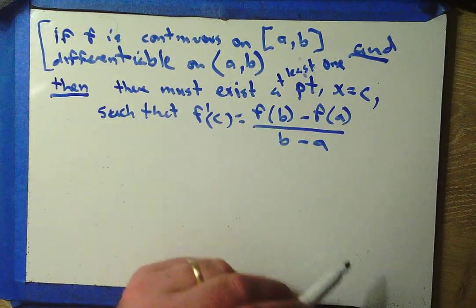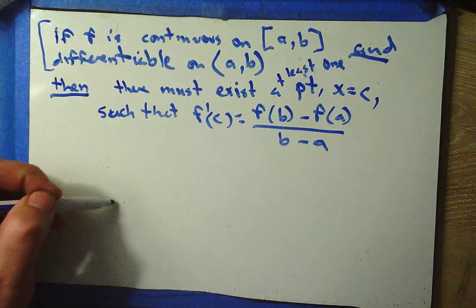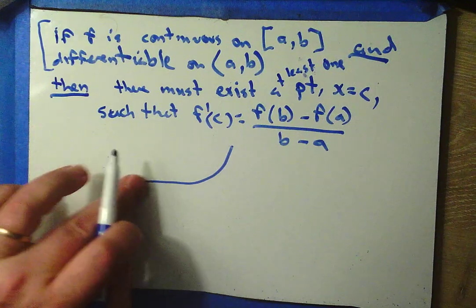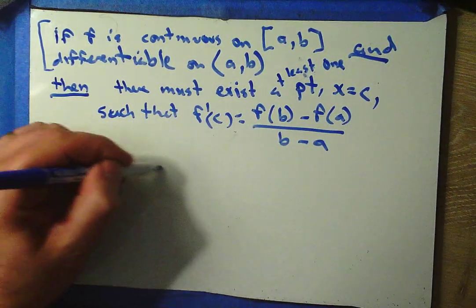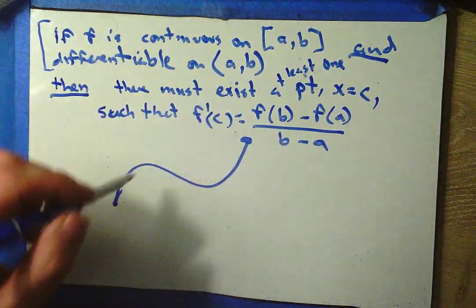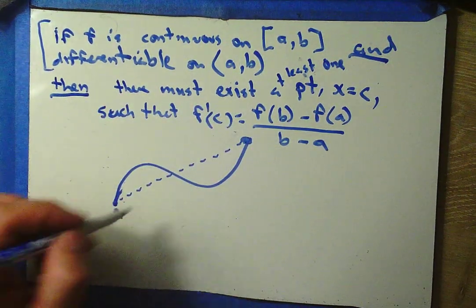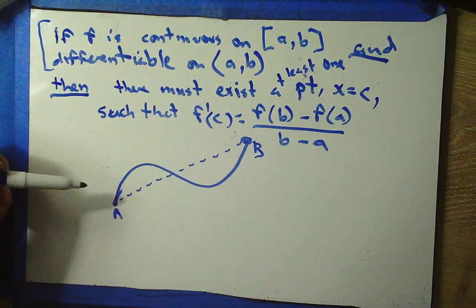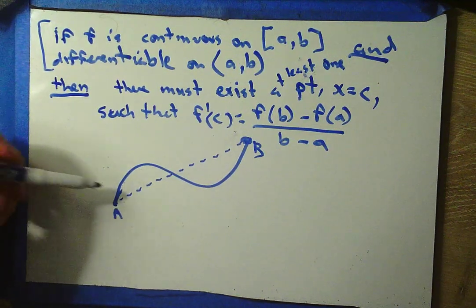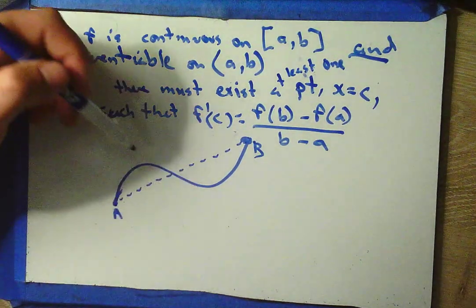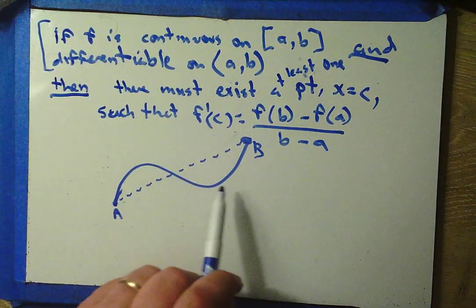Now, it may be the case that there's more than 1 point. So, for example, if I have this function, here's the slope from a to b. Do you see any places where the slope of f of x would be the same as the slope of this line, i.e. parallel to this line?